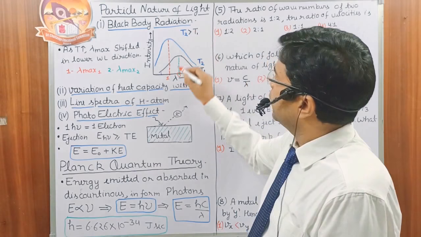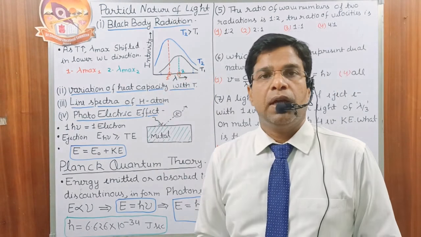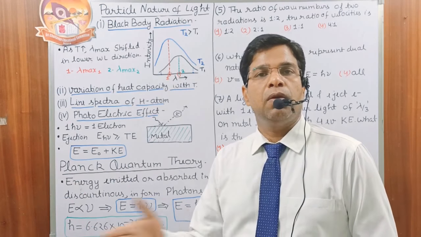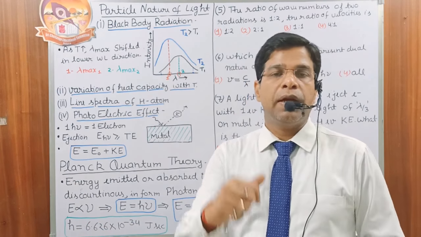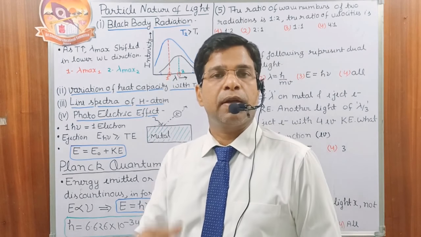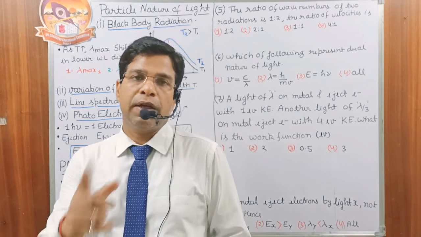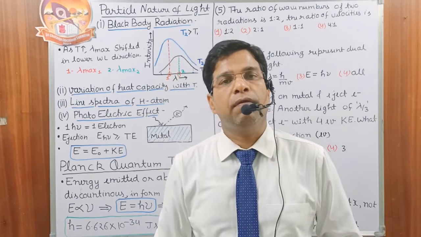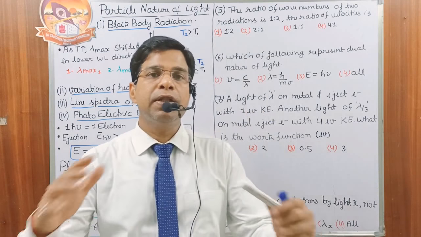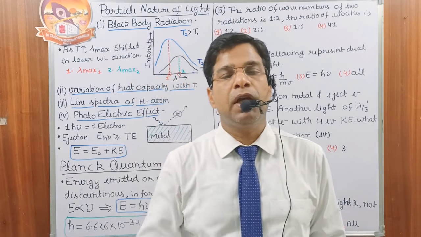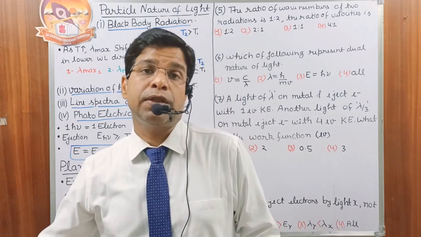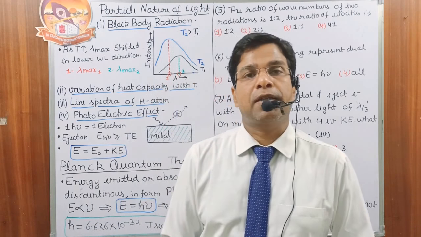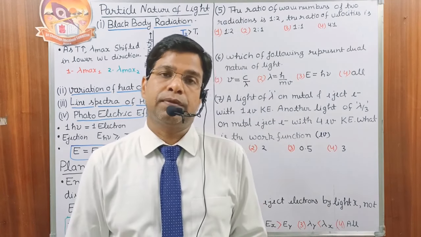Okay, and at the higher temperature we have the lower wavelength. As we are increasing temperature, the lambda max shifted in the lower wavelength direction. As I told you, at the low temperature iron seems red, which is the higher wavelength, and at the higher temperature it becomes blue, that is the lower wavelength. This energy distribution at any particular temperature, and the change in the energy distribution on increasing or decreasing temperature, cannot be explained by the wave theory.